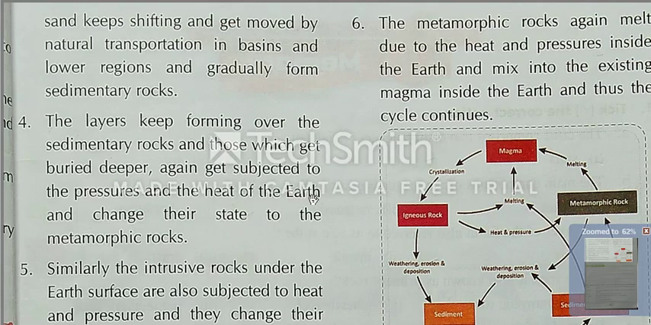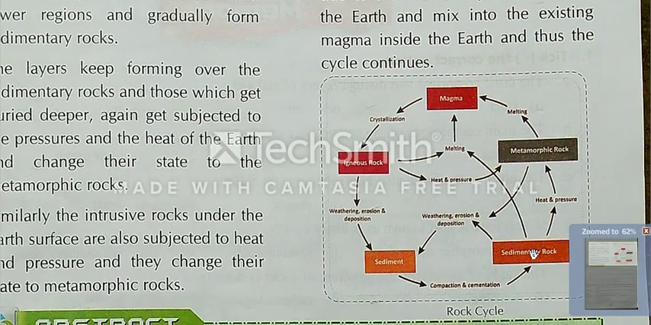Clear? Yes. Here you can see, first we have seen igneous magma form igneous rock, igneous to sedimentary rocks, sedimentary rocks to metamorphic, and metamorphic rocks after melting change into magma.